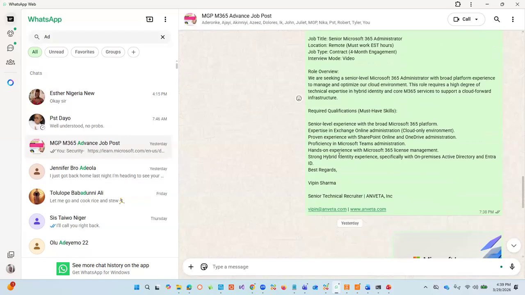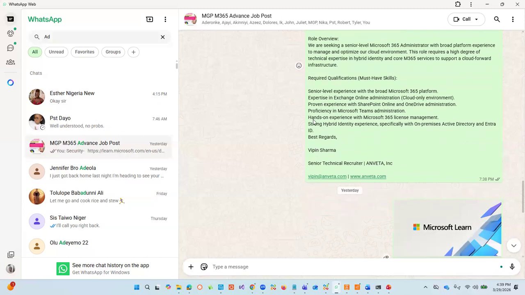Okay, no problem. And some of the things I've already taught you guys on the lower level are already being shared. Look at the Teams administration, OneDrive, SharePoint Online, Exchange Online administration, senior level, you could see. And none of them is less than $70 per hour for W2.